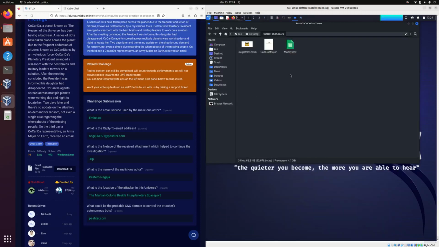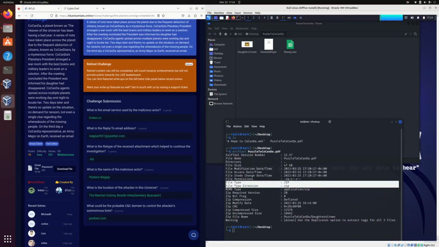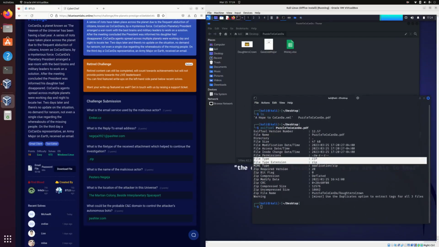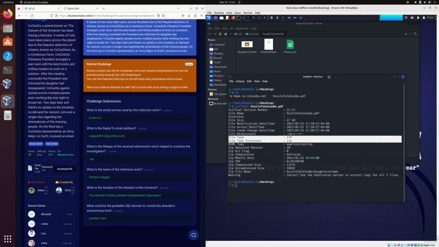I want to save it. All right, so what I actually want to do is, next question is asking for what is the name of the malicious actor. So what we can actually do is use that same tool, the EXIF tool, to get the metadata and see the actual authors of it. Now, the documents that are probably going to contain the author are typically Word documents or Excel documents, in this case, money.xlsx, or potentially PDF documents here.